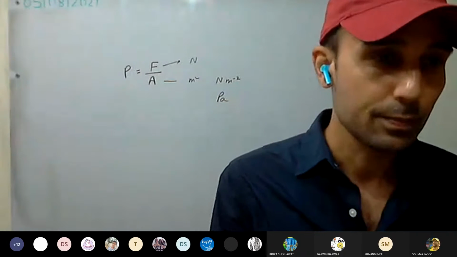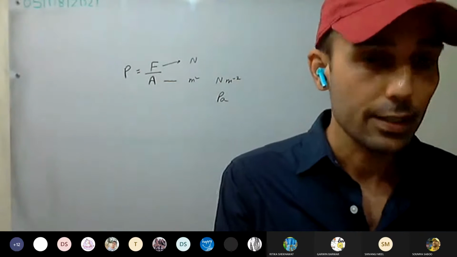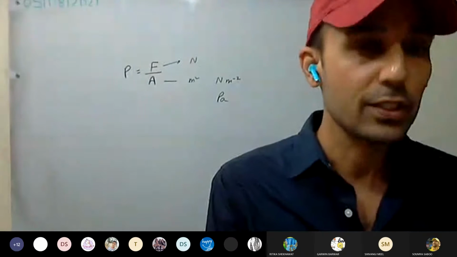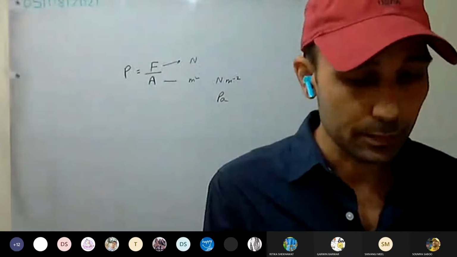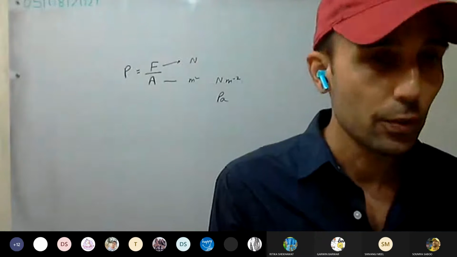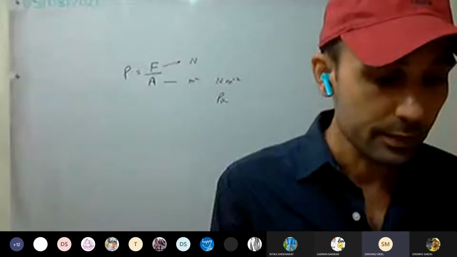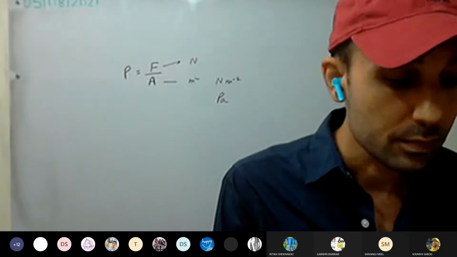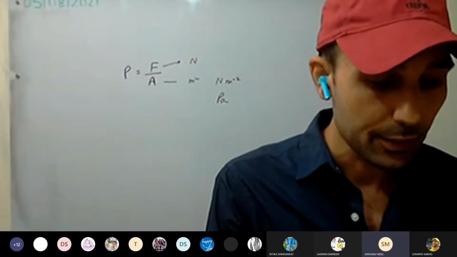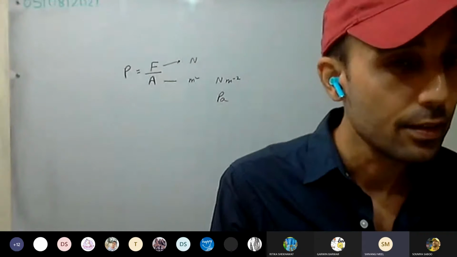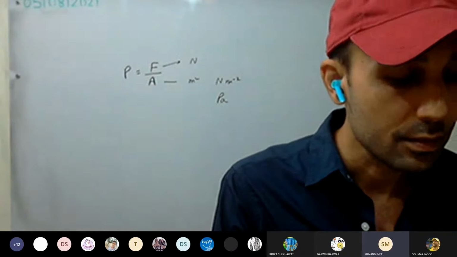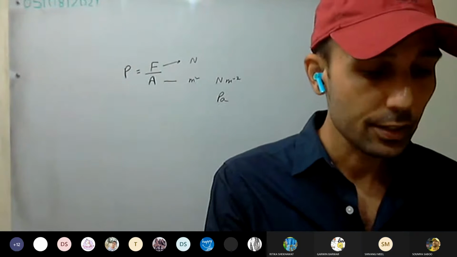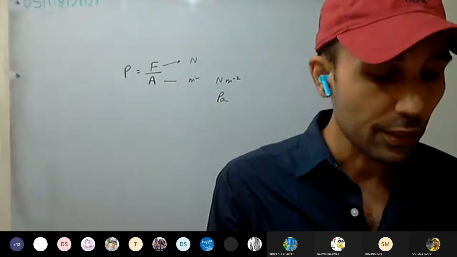Page number 59. Let's discuss question answers. We have a lot of time, so we'll go a bit slow. We have done question answers till fourth, so we have to start from fifth.